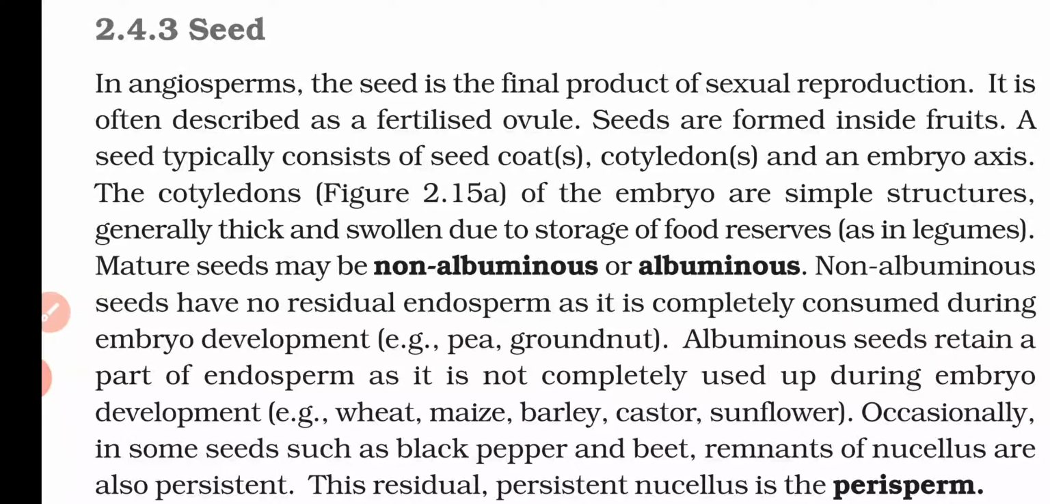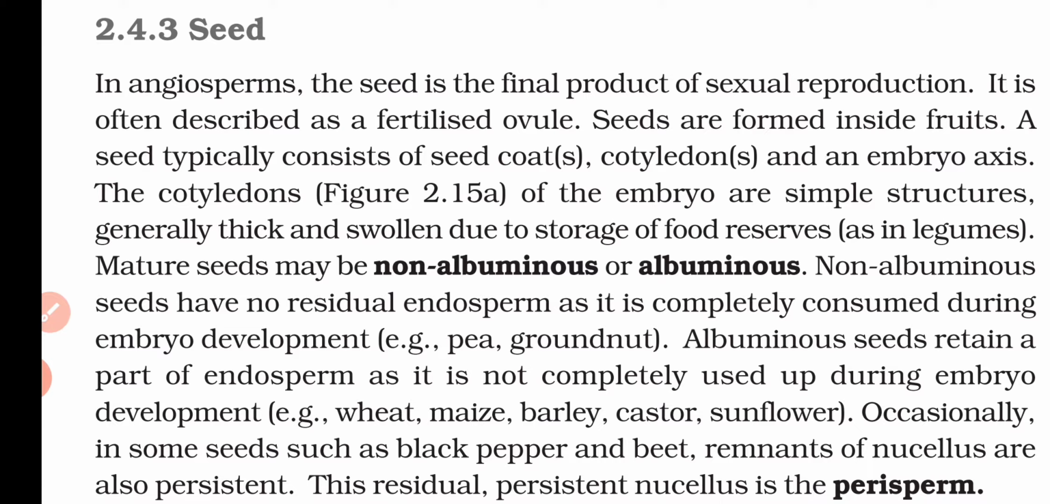Seeds are formed inside the fruit, and a seed typically consists of a seed coat, cotyledon, and an embryonal axis. So whenever we observe the structure of a seed, we can see that it is found only in fruits, and it contains the seed coat, that is the outer covering, the cotyledon, and the embryonal axis. These three things are found in a typical seed.